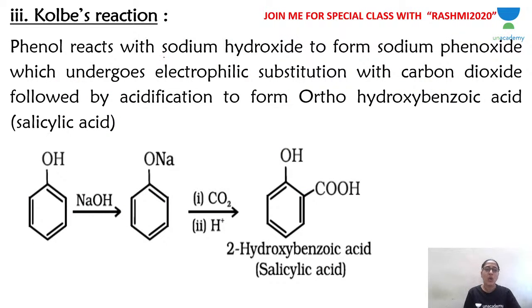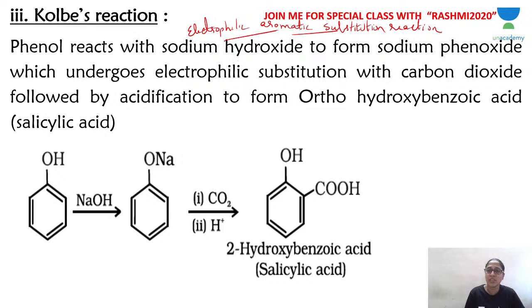Now first is the Kolbe reaction. We were learning about reactions of phenol, electrophilic aromatic substitution reactions. Nitration and halogenation, we have already finished studying in two different conditions. So the third one is the Kolbe reaction. Now what is the Kolbe reaction?